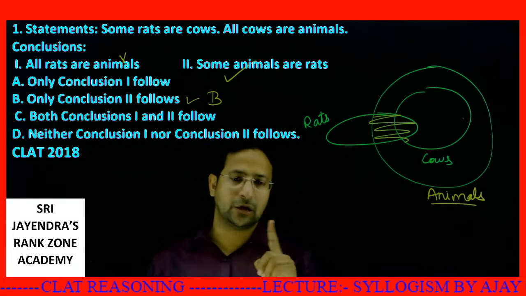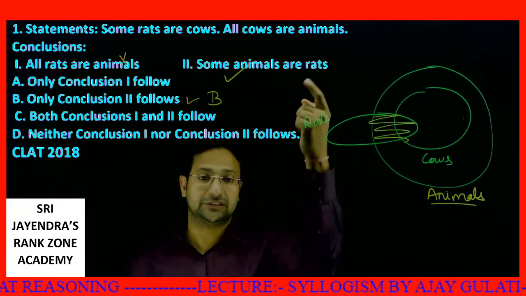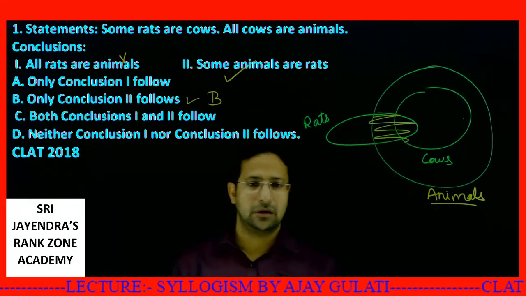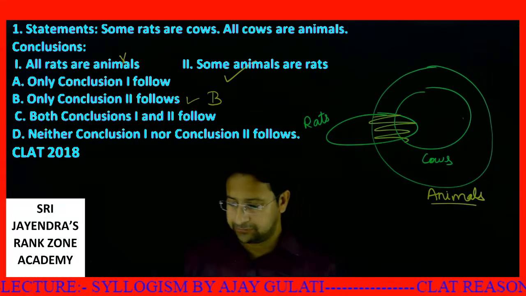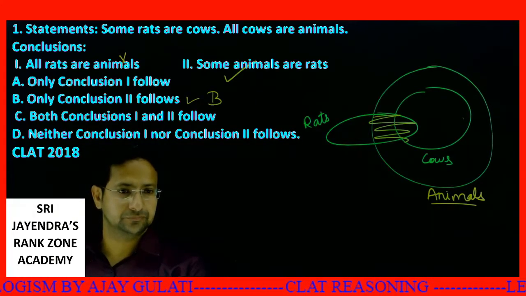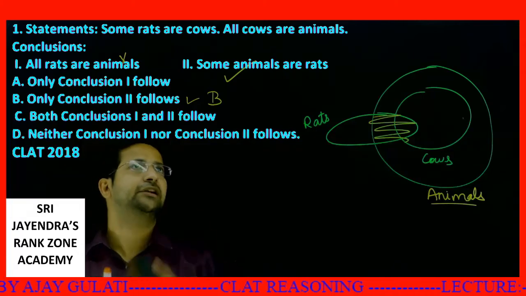Option D says that one conclusion follows, and that one conclusion is the second conclusion. So this is your answer. Very clear to all? Should I move ahead? Okay, I'm moving ahead. Let me wrap this, then I'll show you the next question.